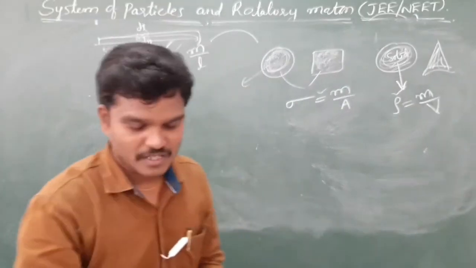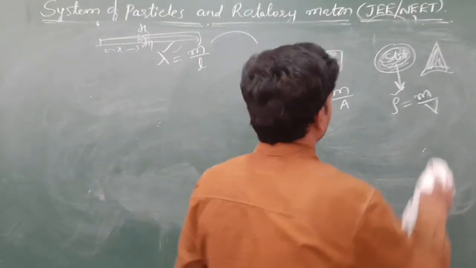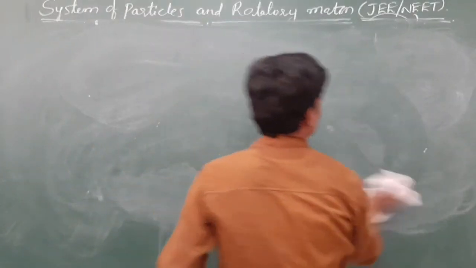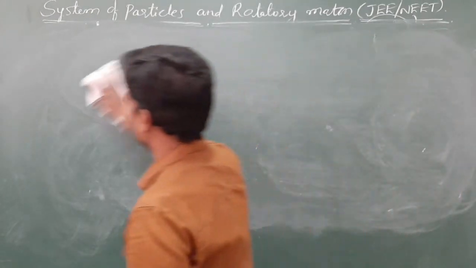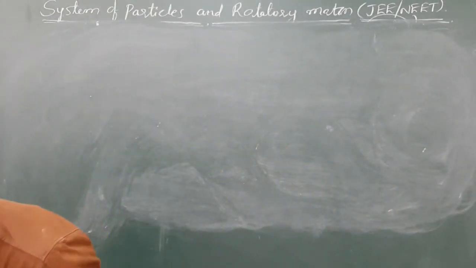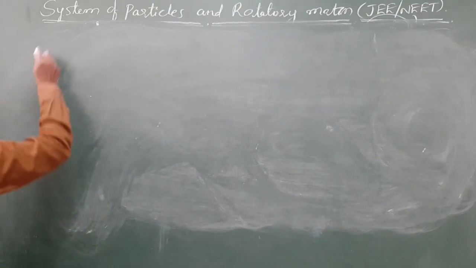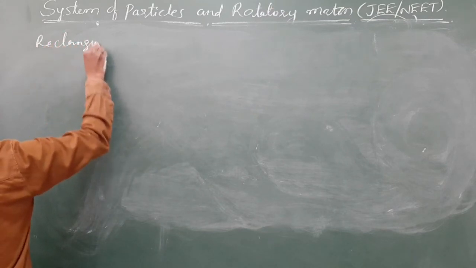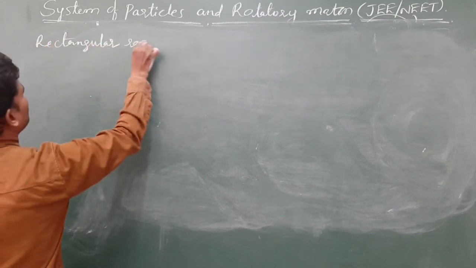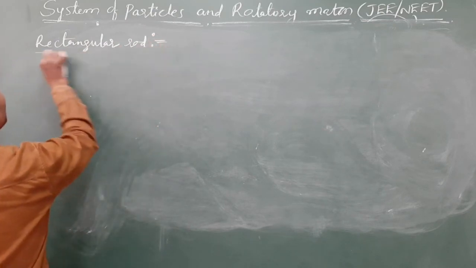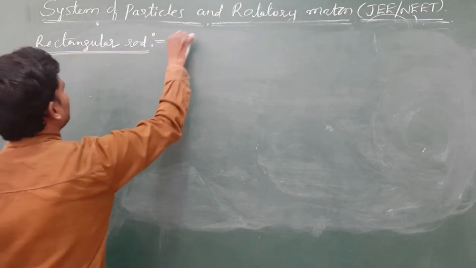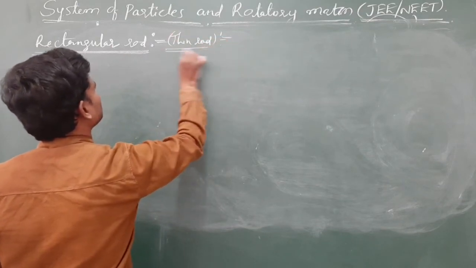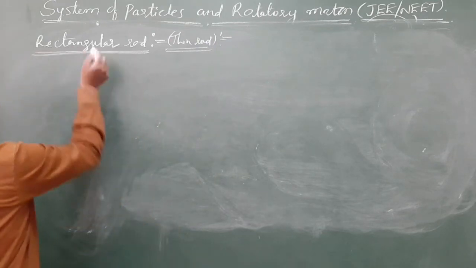Okay, let me start. Moment of inertia of a rectangular bar or uniform rod. A rectangular rod whose length is L, breadth is B, or a uniform rod, otherwise a thin rod whose length is L. Now let me find out the moment of inertia of this.